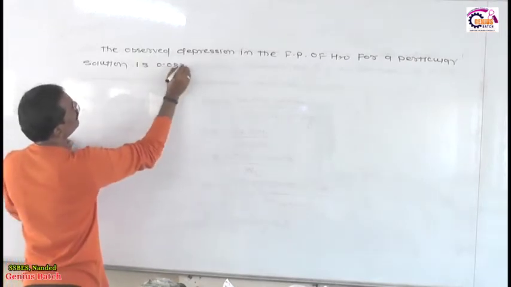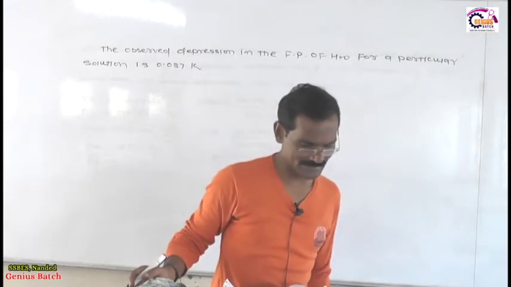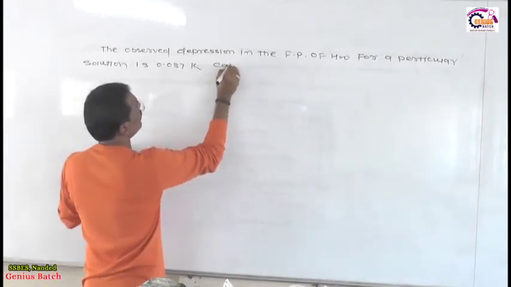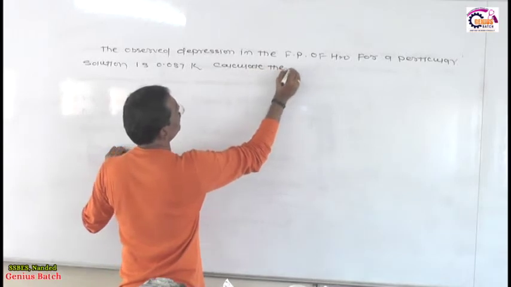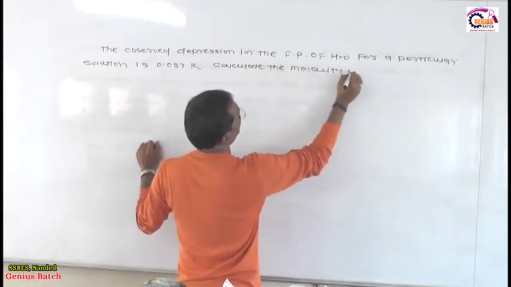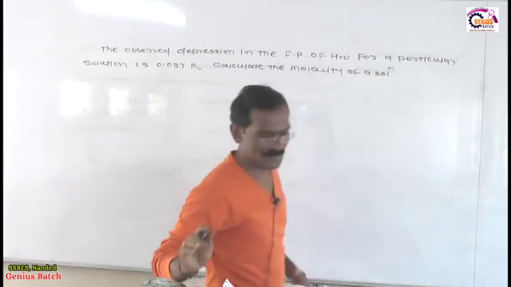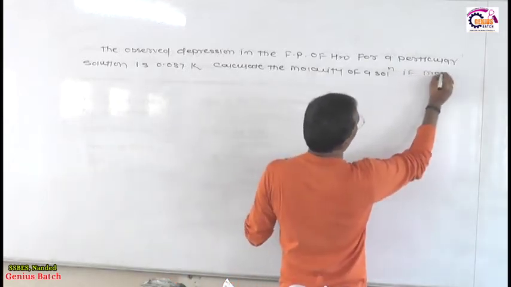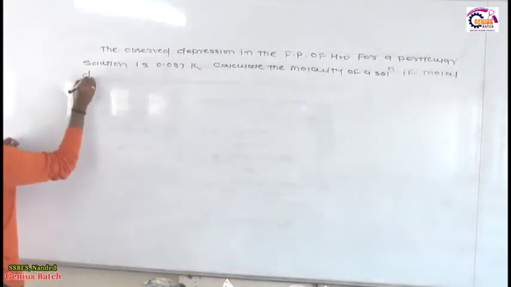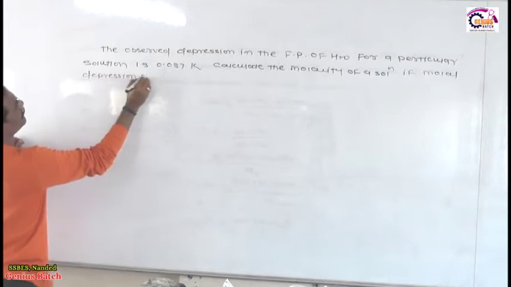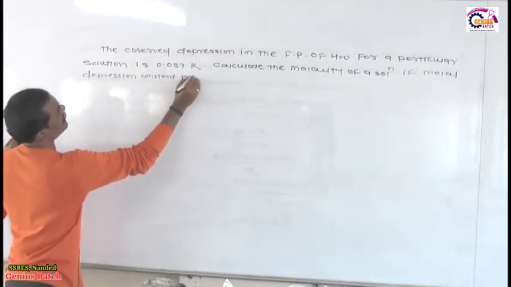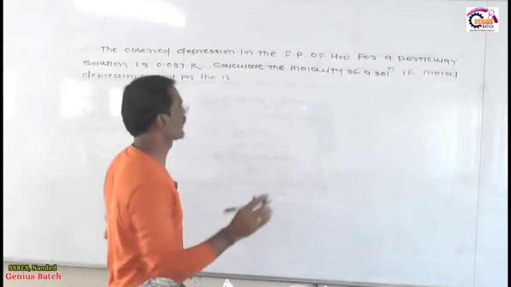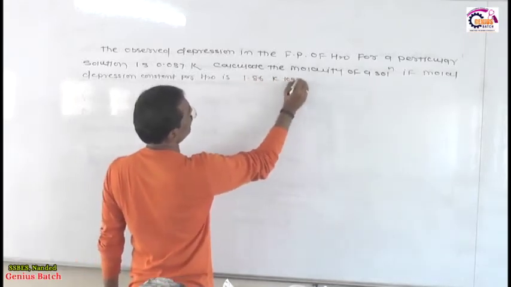Calculate the molality of the solution, if the molar depression constant for water is 1.86 Kelvin kilogram per mole.